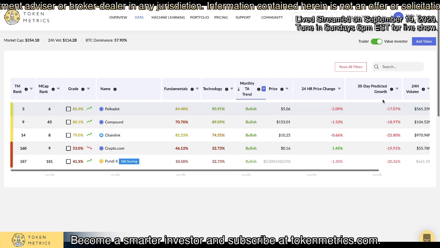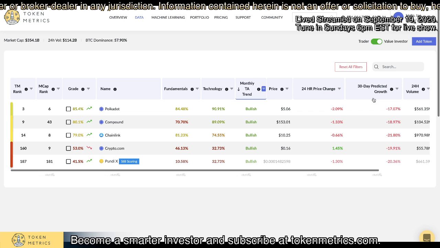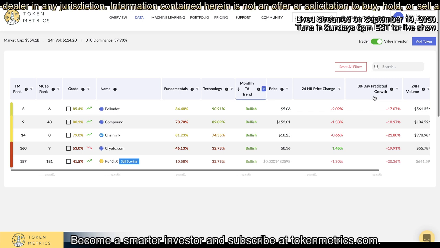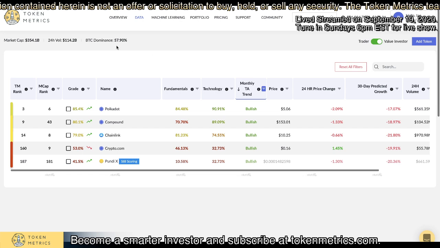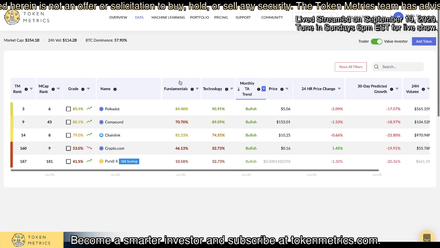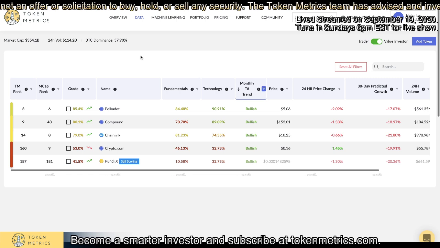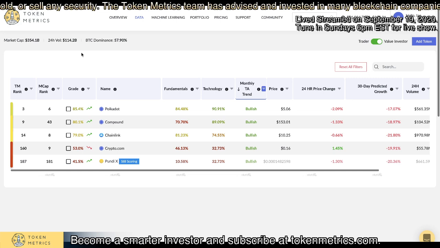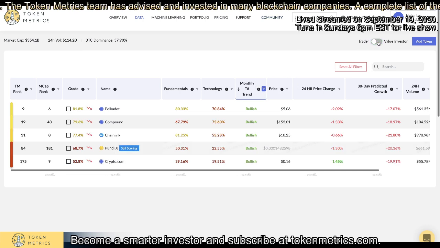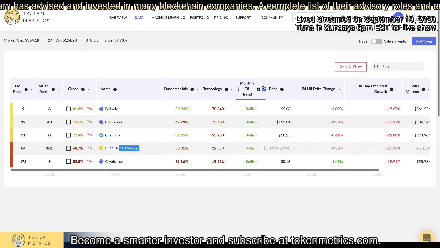Because price prediction is an independent model, it only looks at historical pricing. So it will say one thing that's different, while the monthly TA looks only at trading indicators, and that could say something totally different. And then the overall grade looks at all three: fundamentals, technology, and TA. In general, I would look at the overall grade as the main one to follow, right? But we want to work and create two grades. So basically, kind of what we have now with value investor and trader, and simplify everything, and not even have people look at all this stuff, right?